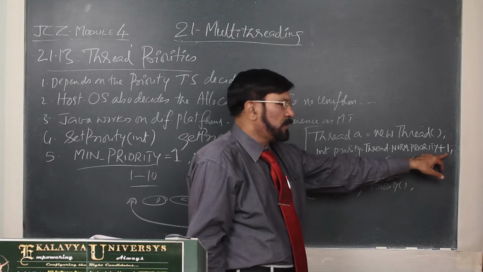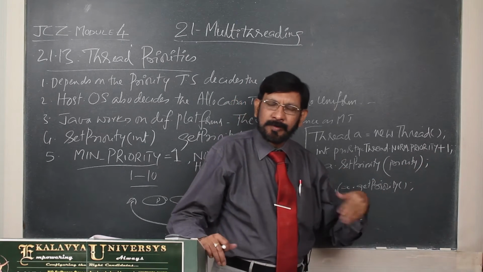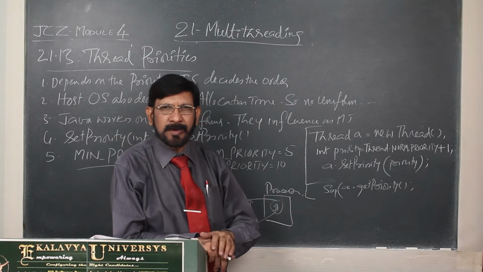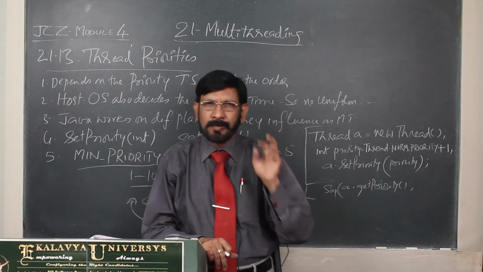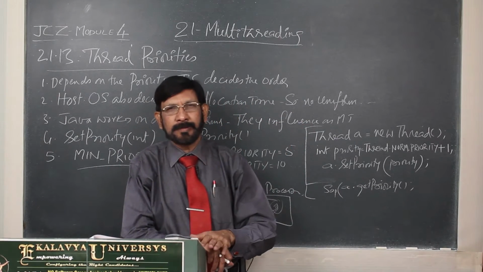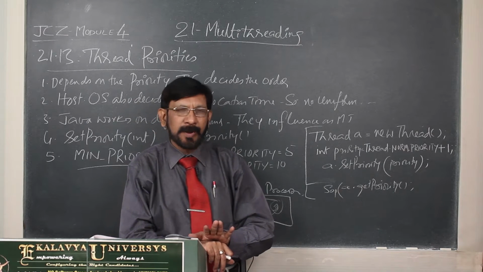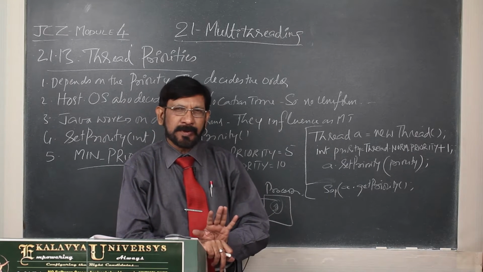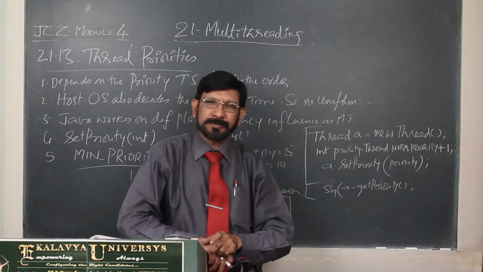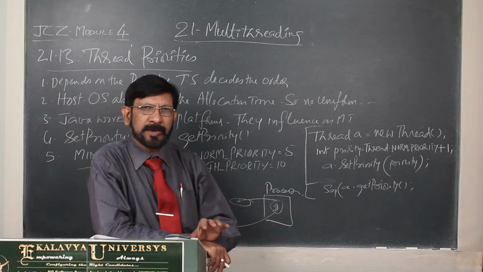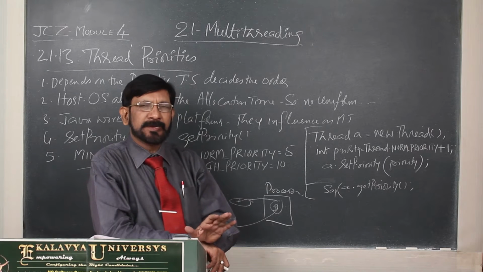So, 1 you are going to increase. You can increase it further, but it is not always good to go up to 10. 10 is allowed, but if priorities are raised that much, the system may collapse, because the coordination among the threads may be vitiated.